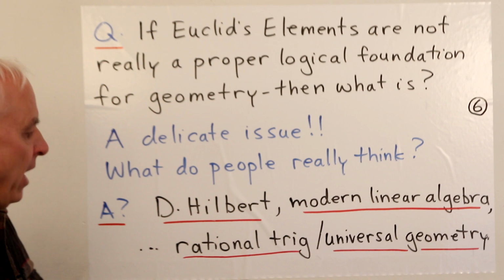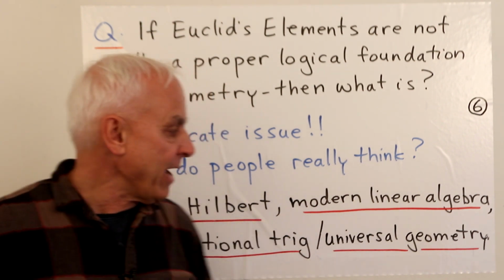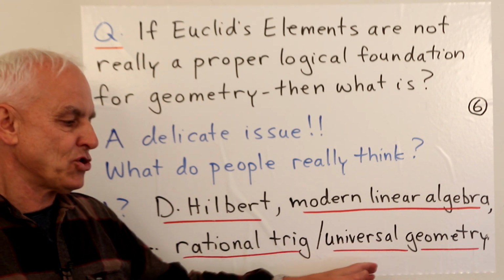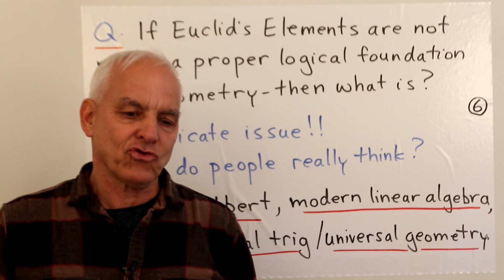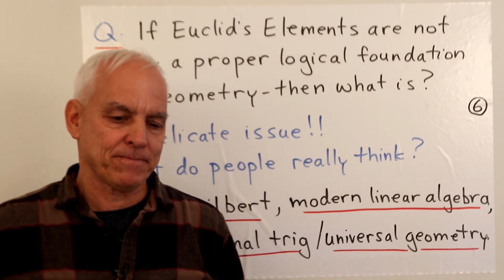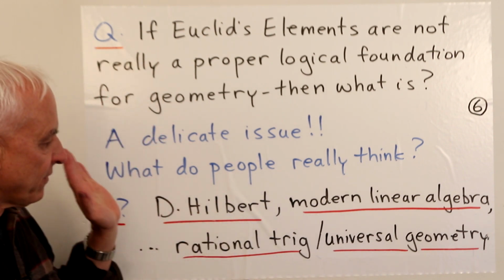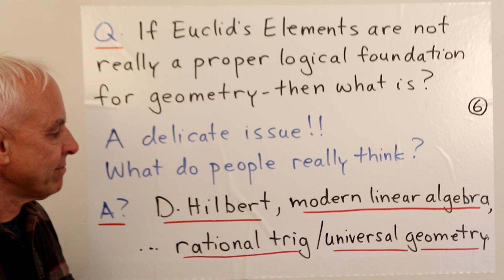discussion. And then if we go to the 21st century, well, we have rational trigonometry and universal geometry, which allow us quite novel ways of trying to really solidify what's going on with geometry. So there's a lot of interesting developments, a lot of questions here that we get by studying Euclid.